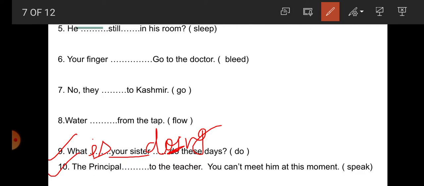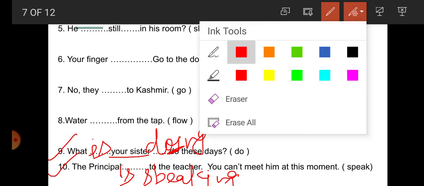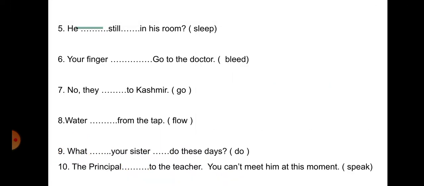Number 10: The principal dash to the teacher. The principal is speaking to the teacher is the correct answer. So students, we have done 10 sentences of present continuous tense. Now we will solve the sentences of present perfect tense.